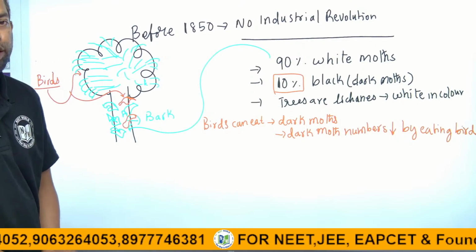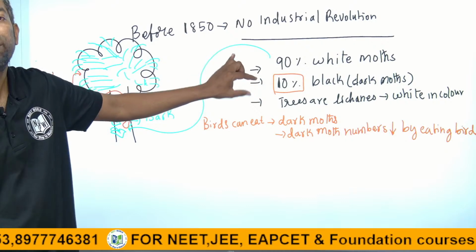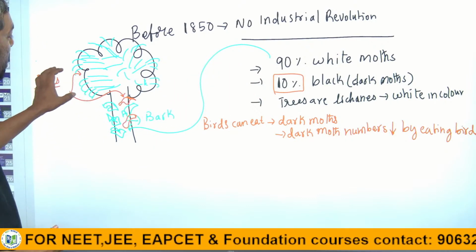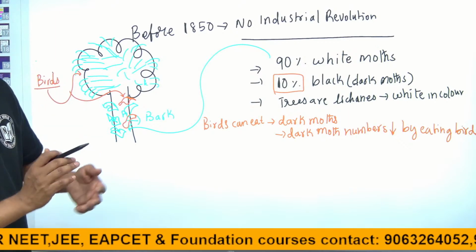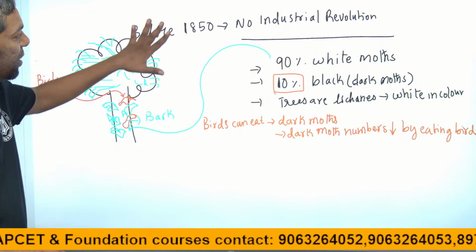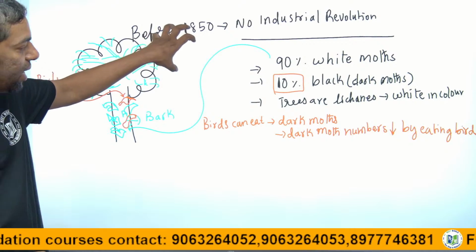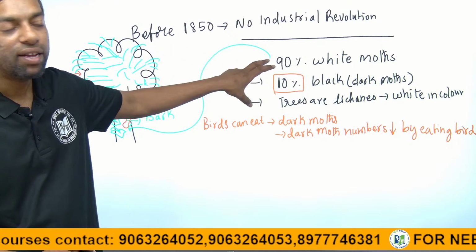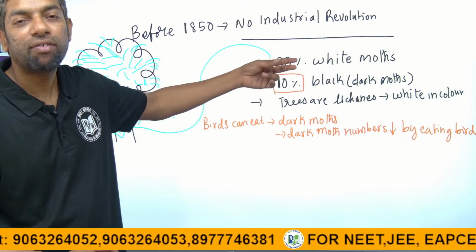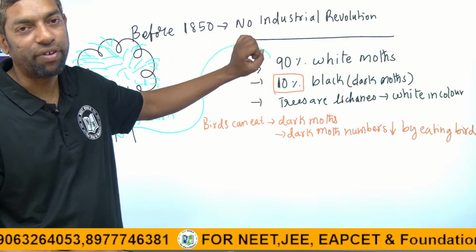In this condition, the number of dark moths is going to reduce because they can be easily seen by birds. There is no industrial revolution, so nature selects the number of species, how many can survive. The dark ones have low survival, the white ones have high survival.